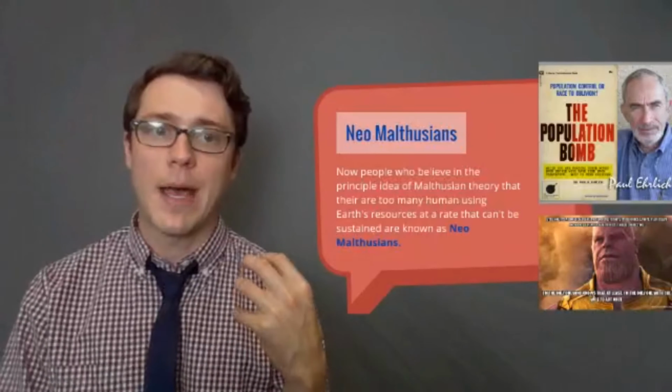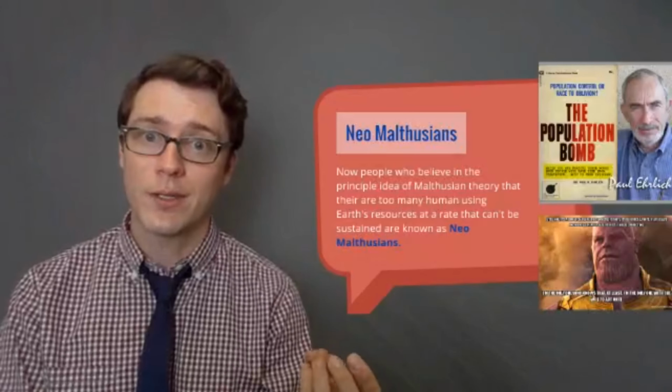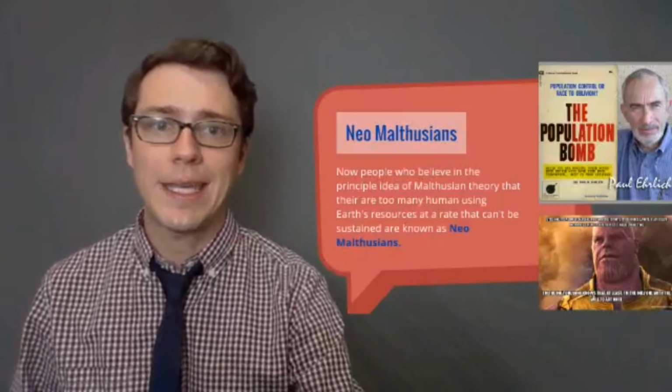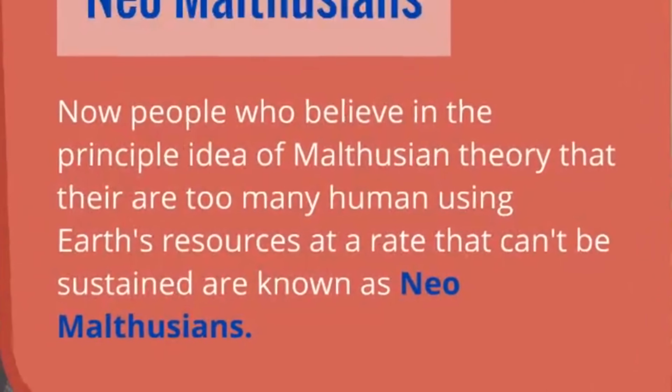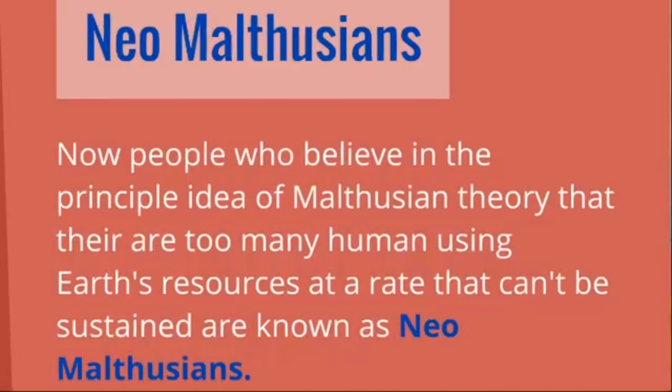People don't believe in that original Malthus theory that we would not have enough food to support us. But people do believe in the key principle of what he said, that there are not enough resources on Earth to sustain our growing population rate. So Neo-Malthusians, the new Malthus fans, don't say that we're just going to run out of food.